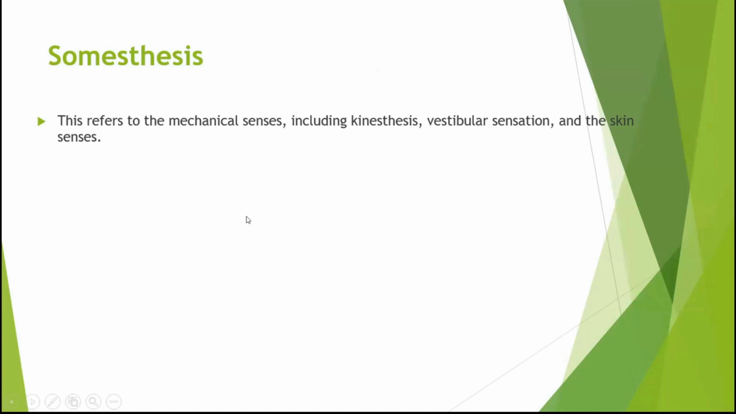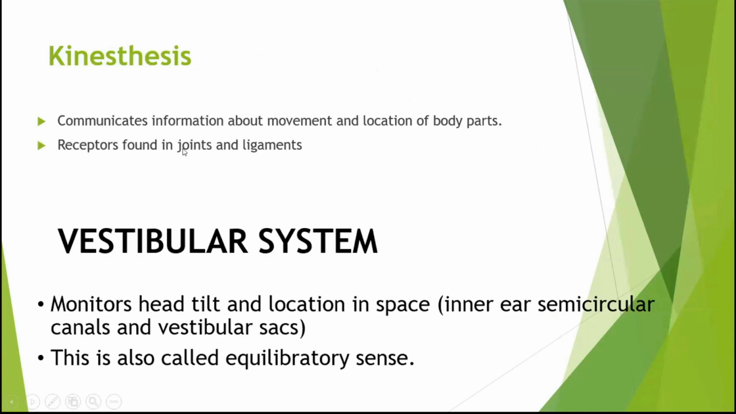These are the mechanical senses, like I said a while ago, which are kinesthesis, vestibular sensation, and the skin senses. But we're going to be focusing on kinesthesis and vestibular sensation. Kinesthesis communicates information about movement and location of body parts. Receptors are found in joints and ligaments as well.